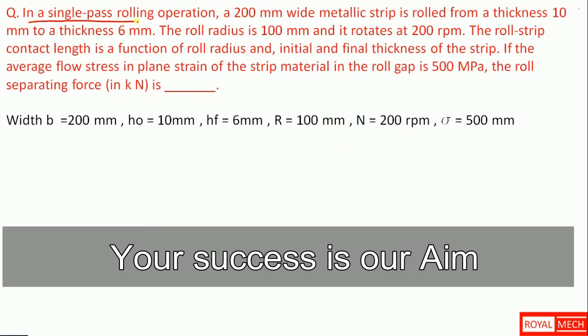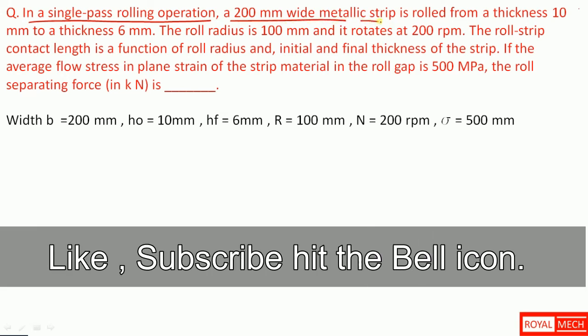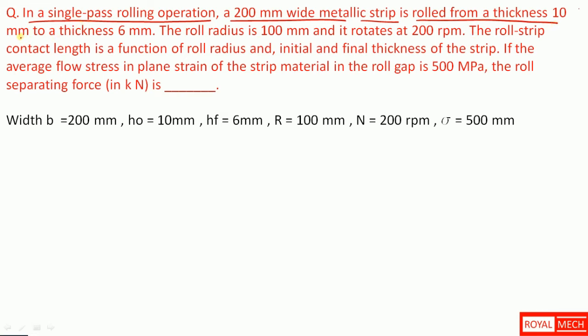In a single pass rolling operation, a 200 mm wide metallic strip is rolled from a thickness of 10 mm to a thickness of 6 mm. So the width of the plate is 200 mm, initial thickness 10 mm, final thickness 6 mm. The roll radius R is 100 mm and it rotates at 200 rpm.